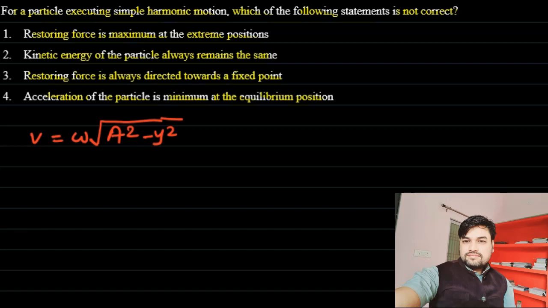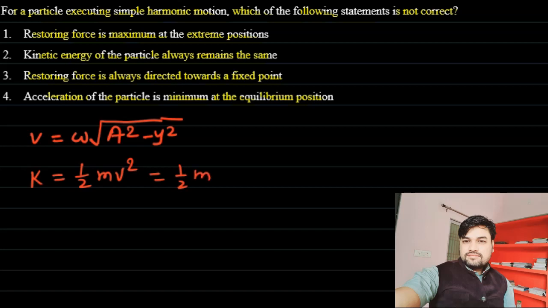So kinetic energy can be written as half mv square.